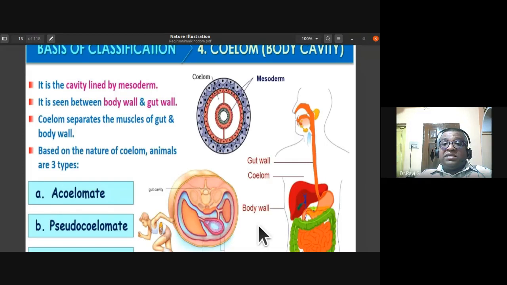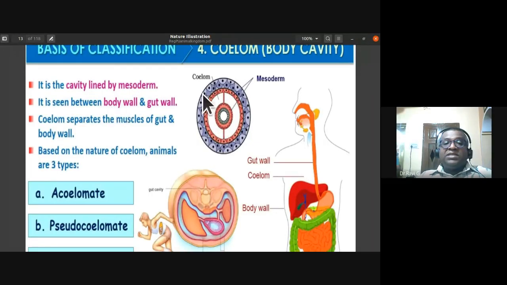If the cavity is lined by mesoderm, such a coelom we call a true coelom. So the animals are called coelomate.